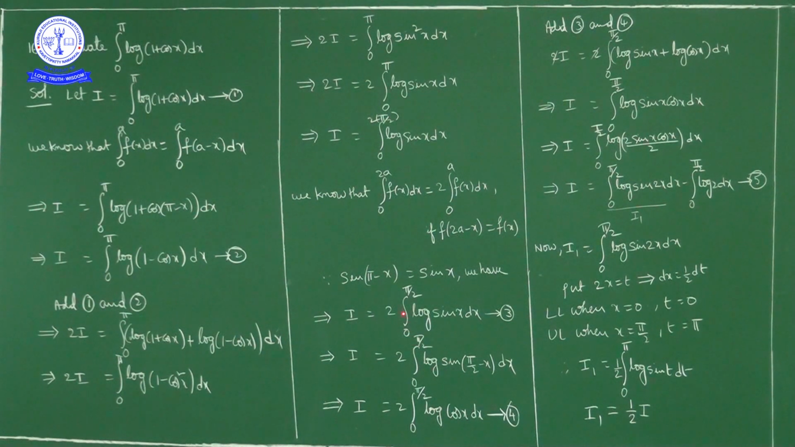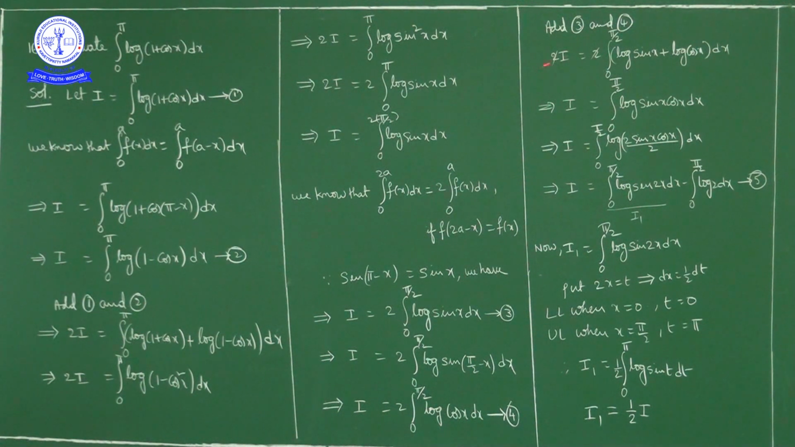By using that property, I is equal to how much? 2 times integral 0 to pi by 2 log of sin x, replace variable x by upper limit minus x, so pi by 2 minus x. Sin of pi by 2 minus x is how much? Cos x. So I is equal to 2 times integral 0 to pi by 2 log of cos x dx. Now by adding 3 and 4, the left hand side is how much? 2I is equal to 2 times integral 0 to pi by 2 of log of sin x plus log of cos x dx.